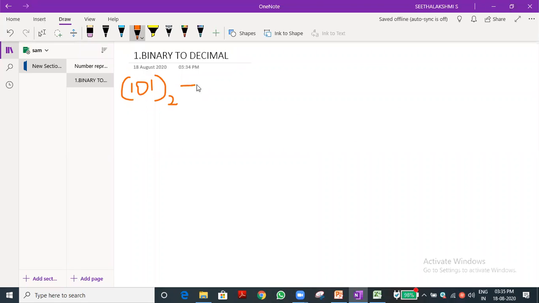Now we are converting into decimal. How to do the conversion? We want to know the answer. We don't know it, we want to do the conversion. What is the decimal base number? 10, sir. Okay, so we are mentioning 10. We want to know the answer, we need to fill it. How to do the conversion? Very simple. I will tell you.